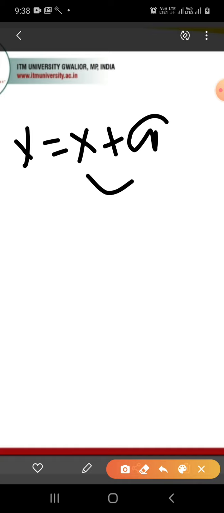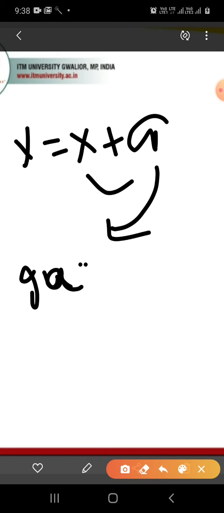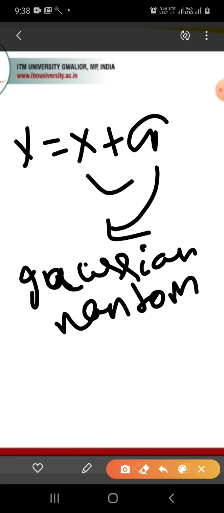In this equation, g represents the Gaussian random variable.